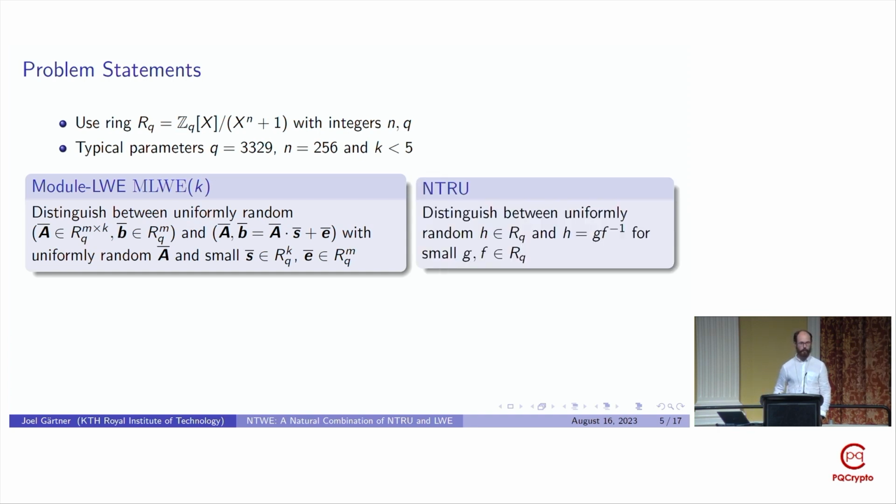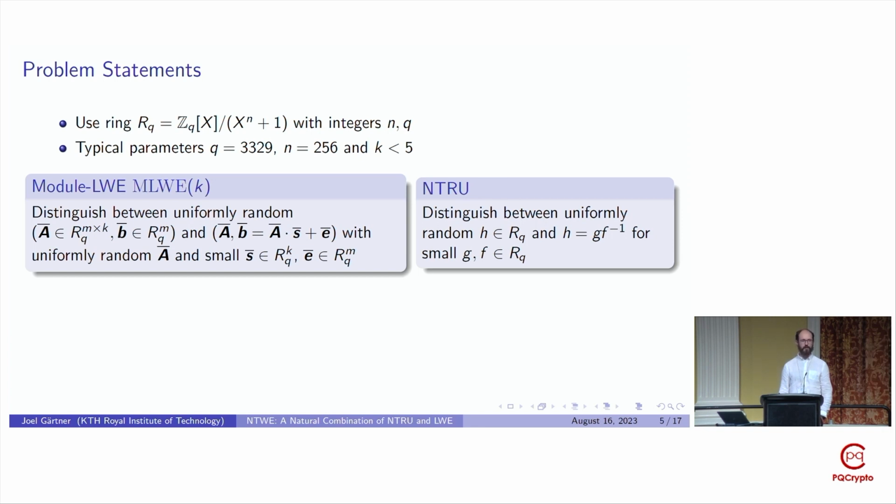The NTRU problem works in similar rings, with an instance being given by a single element in this ring. So in the decision version of this problem, the task is to distinguish between the case where this ring element is sampled uniformly at random and the case where it's equal to G times F inverse for some small elements G and F in the ring.